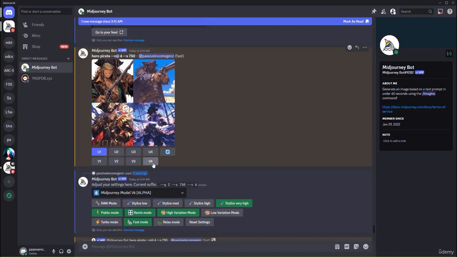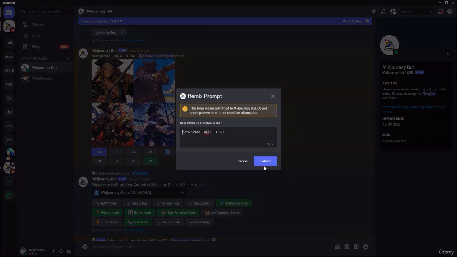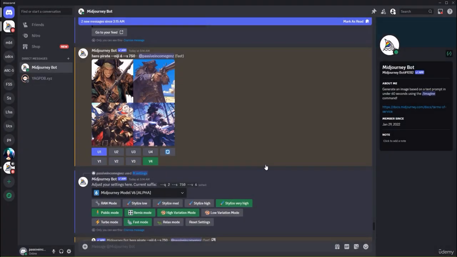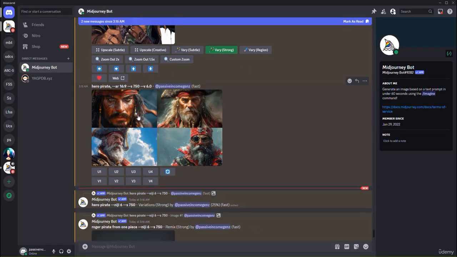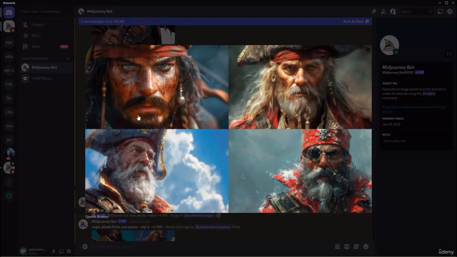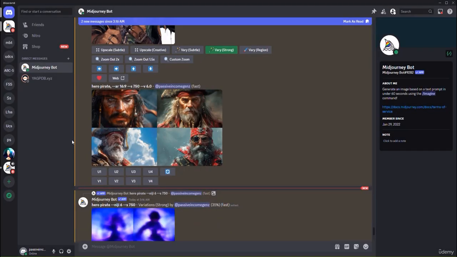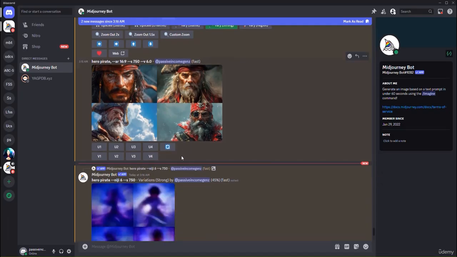So for example, if I click variation number 4, I'm not going to add anything to the remix. I'm just going to submit. It's going to generate a variation of this particular image, which I like. So it's going to generate 4 images based on that image as the seed, as the parent image. If I scroll down enough, you can see these are using Midjourney version 6. You can see Midjourney version 6 is much more realistic, and the pirate came out to be a bit more realistic. And we can make it even more realistic by using a prompt in which we indicate that we want the image to be realistic.